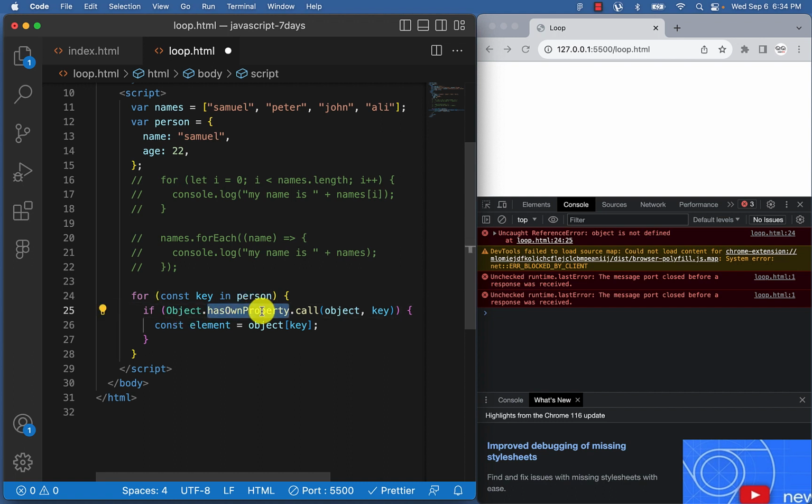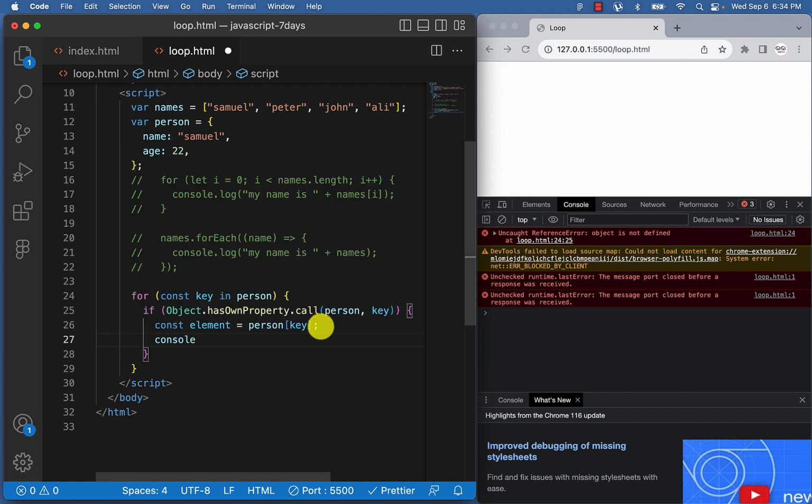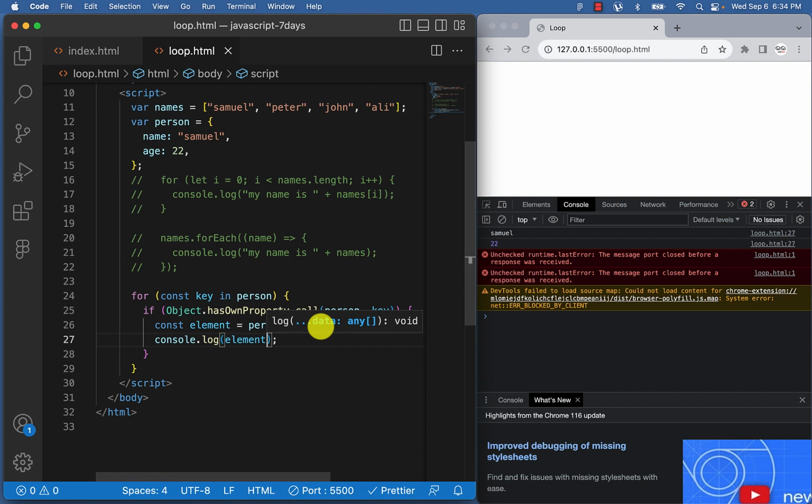There is this object has own property dot call that comes in here. We'll put our other person here too. So the element now becomes object dot key, which is the same thing as person dot key. So we get our element. If we come over here, we say console dot log element. Let's see what it's going to give us. We're going to have name, Samuel, and 22, right? It will just display all the keys for us and the value of the keys, Samuel, 22.